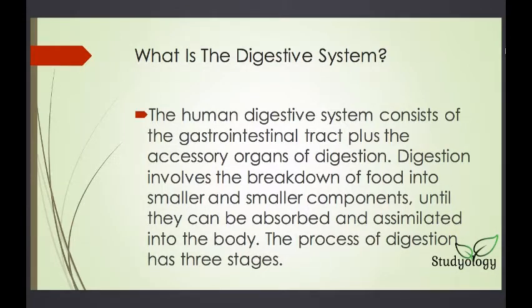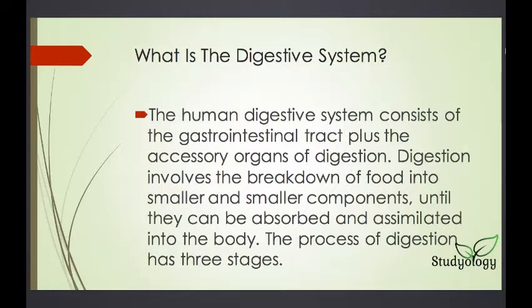So, what is the digestive system? The human digestive system consists of the gastrointestinal tract plus the accessory organs of digestion. So, the human digestive system has the intestinal tract and also some organs which help in the process of digestion.